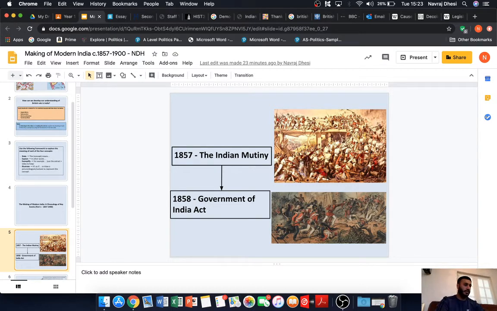The 1857 Indian Mutiny is also seen as the beginning of the Indian nationalist movement, the attempt to establish self-rule and the attempt to overthrow the British from India.